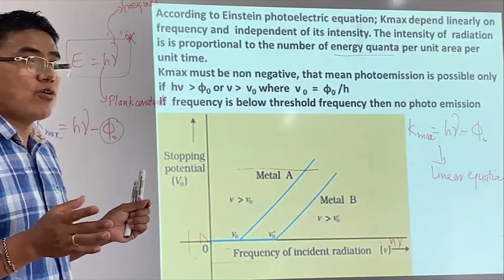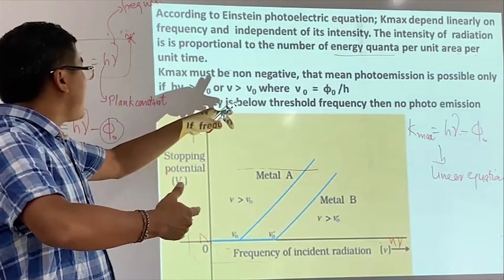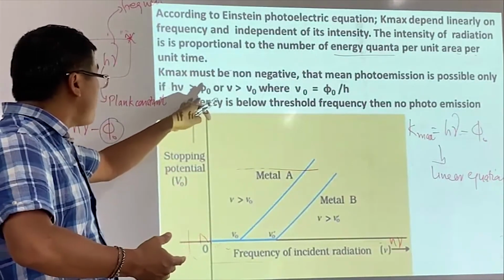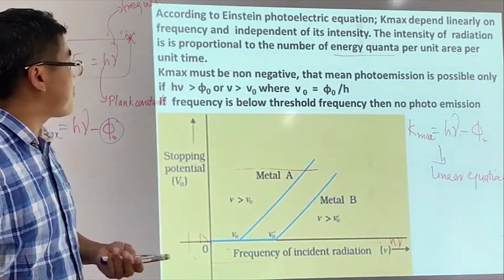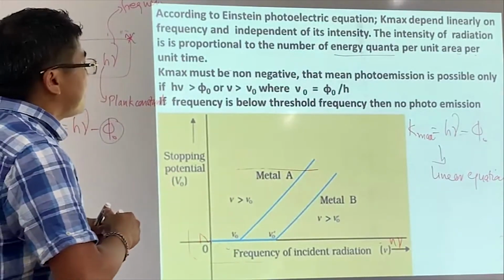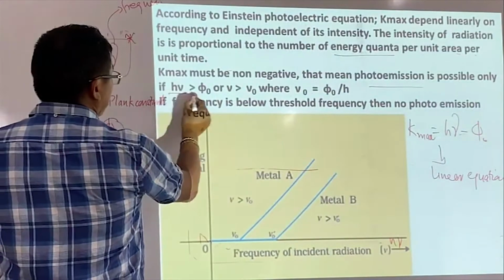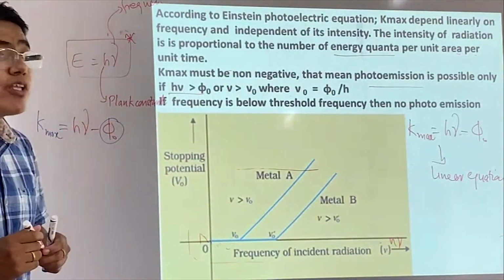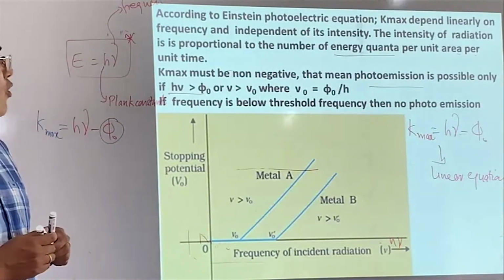If the energy is more than the work function, only then does the electron come out, so it is always positive, which I told you already. Photo emission is possible only if the energy is more than the work function.